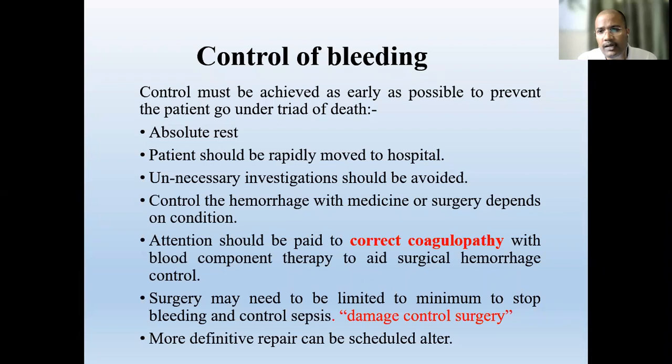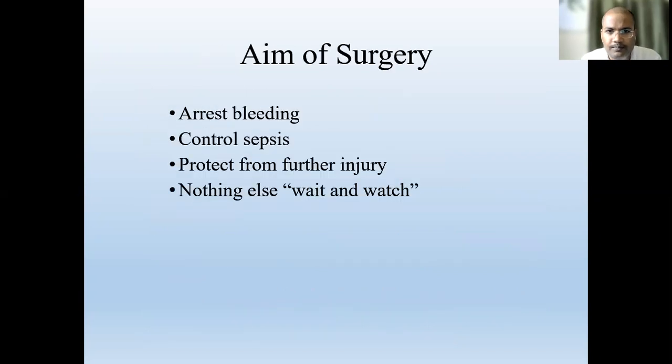Suppose a patient has a femur fracture. Initially, damage control surgery is just to give traction and control the hemorrhage. Later on, you can fix the fracture with plates and rods, or whatever is required.